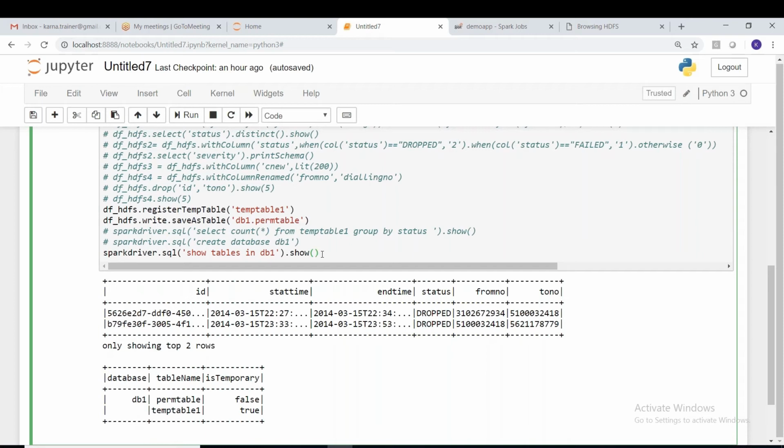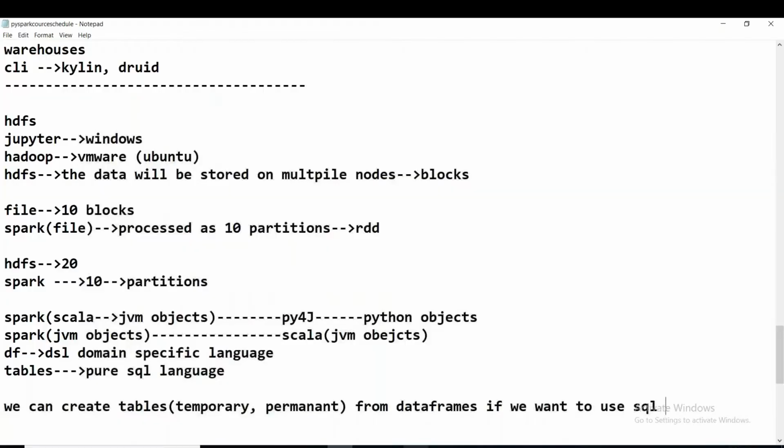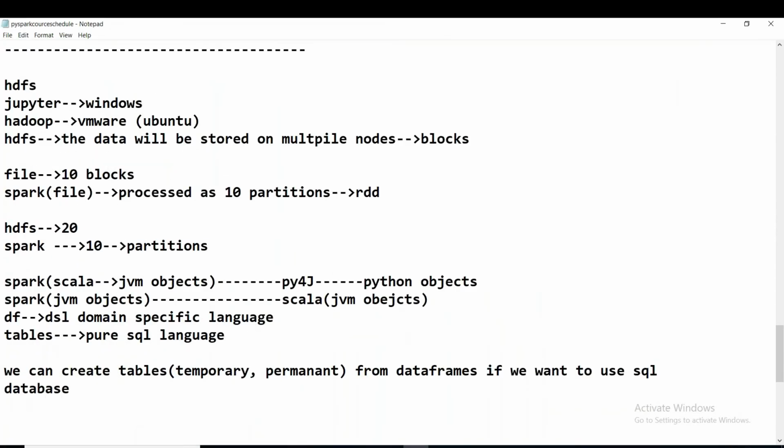Okay. Now I will ask you one question, guys. Already we have experienced Hive. So now we are working with tables and databases, right? So when we are working with the tables and databases, this is important, guys. Except temporary tables, permanent tables and databases, these are permanent, right? These are going to be stored permanently.